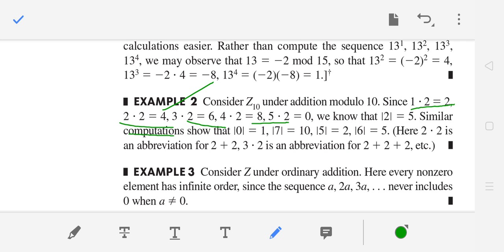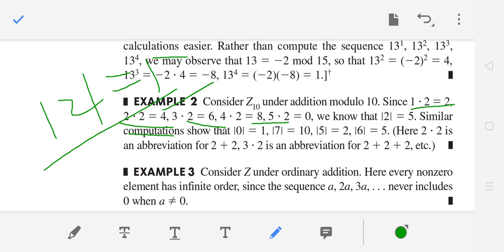Means how many times you are adding 2 to make it 0. 5 times 2 mod 10 is basically 0, because when you divide 10 by 10, what is the remainder you are getting? It is 0. So we know that this order is 5. So the order of 2 is 5, right? So this is the method behind this.